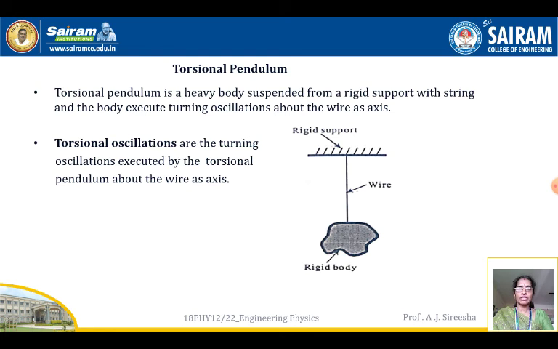When you give a twist, those twisting rotations are nothing but the torsional oscillations. You will be doing this experiment in the physics laboratory so that you can have a clear understanding. There is a lot of difference between a simple pendulum and a torsional pendulum. Torsional pendulum oscillations are twisting oscillations, whereas a simple pendulum is to and fro motion just along the x-axis. So this is a torsional pendulum.